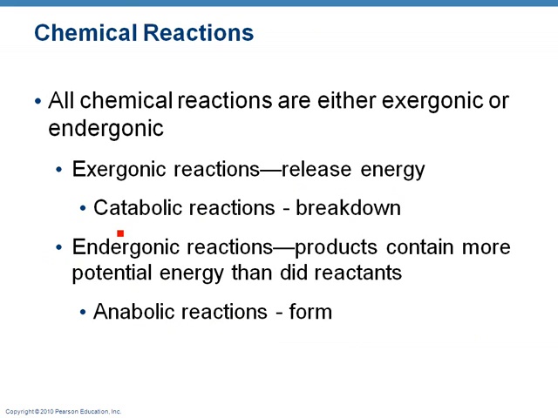Okay. When you talk about chemical reactions, you'll learn real quick in anatomy and physiology, we are all about categorizing. We have to have all of these categories. Okay, so here we go. One of the categories of chemical reactions is that they're either exergonic or endergonic. If they're exergonic, that means they release energy. If they're endergonic, that usually means they store energy. Exergonic reactions are almost always catabolic. They involve breaking something. Endergonic reactions are anabolic, or they are forming or making something.